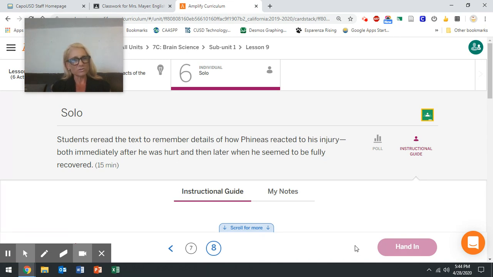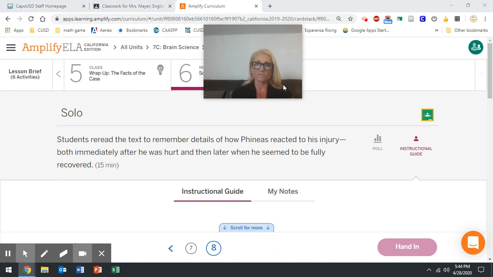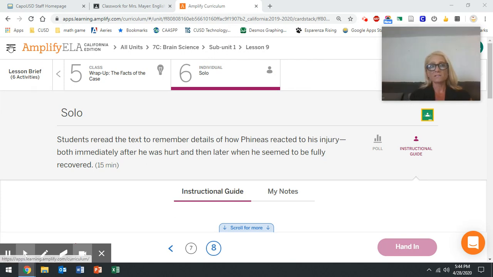Now, we also don't want you to stress out at the same time. So good news: just like we allow you to redo things for Swell, we're going to allow you to redo this. If I notice I got a bad grade, how can I check my grade? My screen is different than yours, but right here, there's going to be a place, what they call the hamburger, and that's going to say My Work. You can see different scores and different things that you've written, all in Amplify. So you can go to that score. If it's not a good score, you can go over here, and after you hand something in, you can press a button that says update.